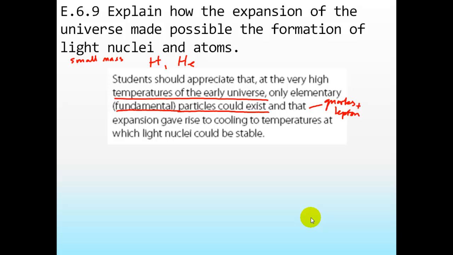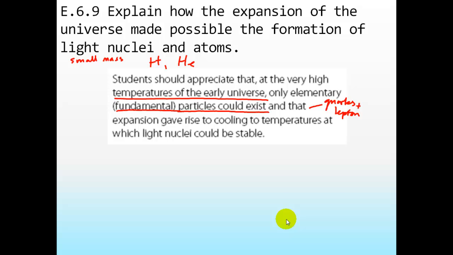So therefore we could form light nuclei, and then the protons and neutrons joined together to make helium, for example. So hydrogen was formed and helium was formed. And then the temperature was high enough still to create lots of hydrogen and lots of helium.